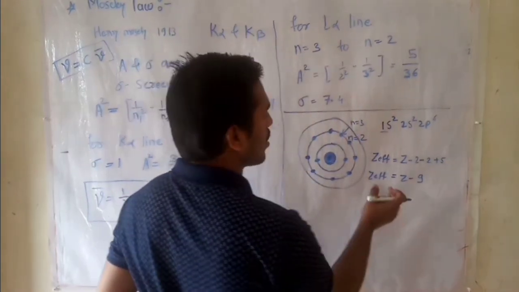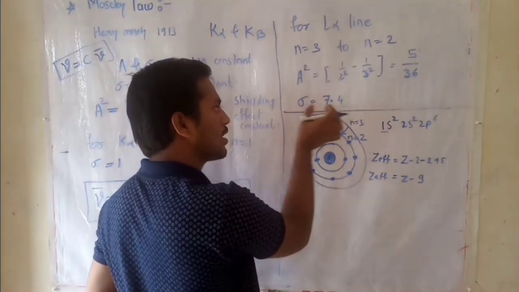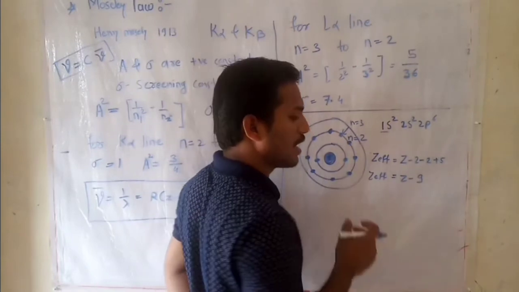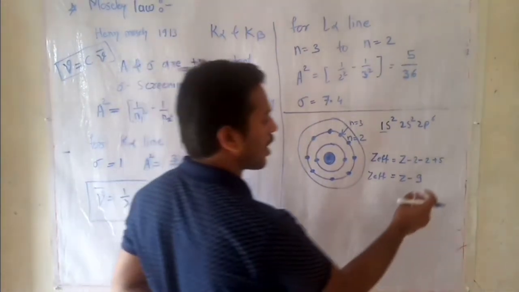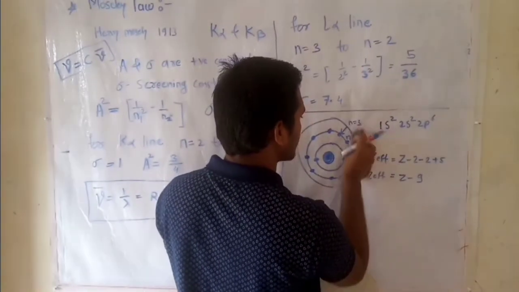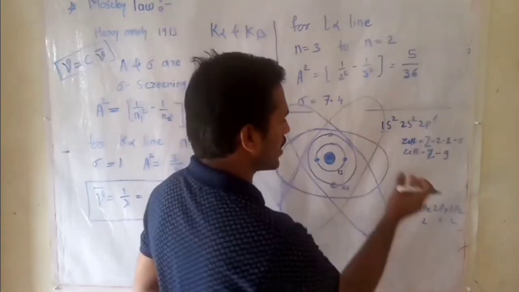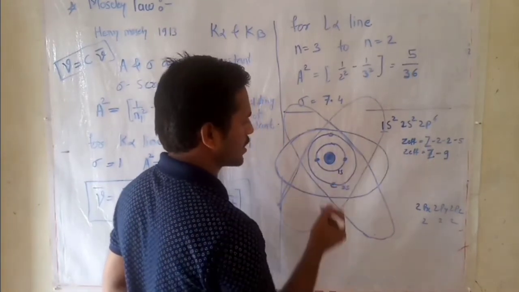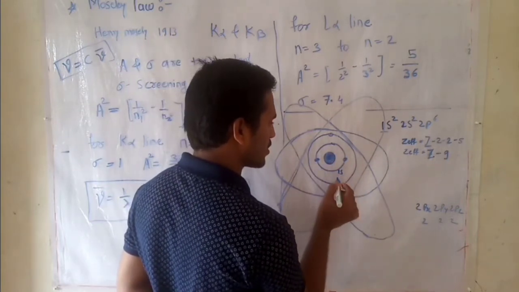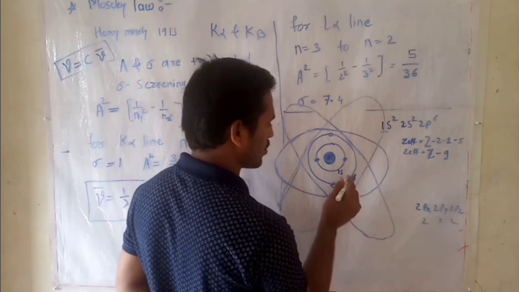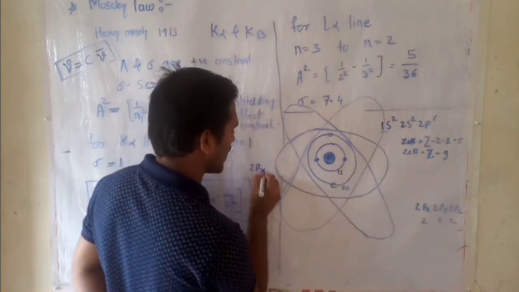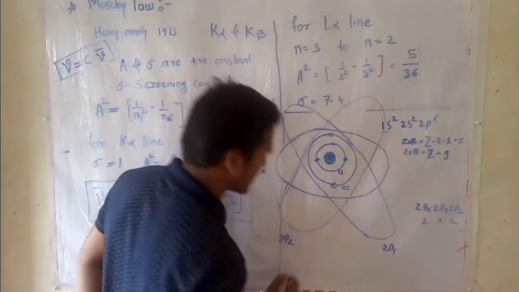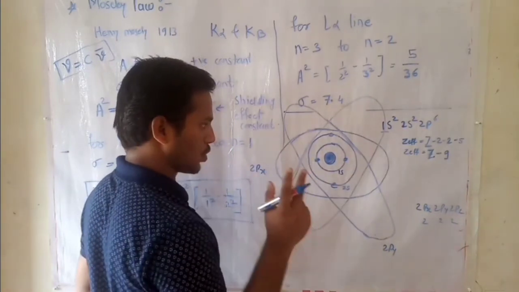Then my question is, why is the value of sigma 7.4, or why not 9? Because the innermost shell electrons that take part in the shielding effect are 9. I slightly reduce this structure here. The structure of the atom I am reducing on the basis of subshells. This is the subshell 1s, this is the 2s orbital, 2px, 2py, 2pz orbitals. Each orbital contains 2 electrons.